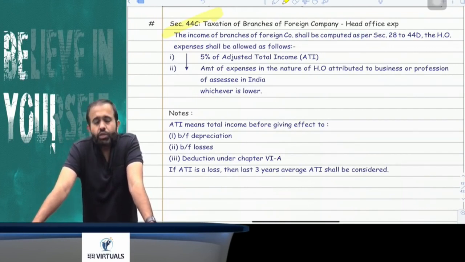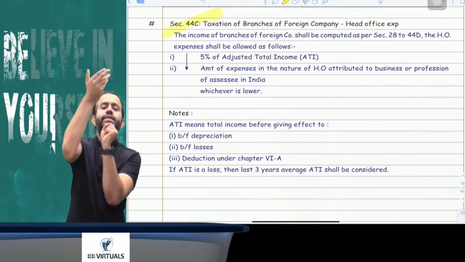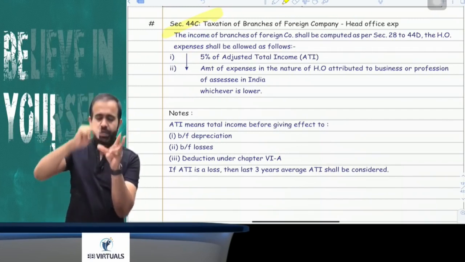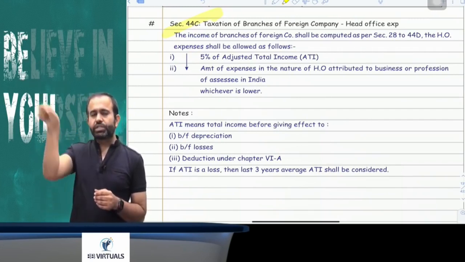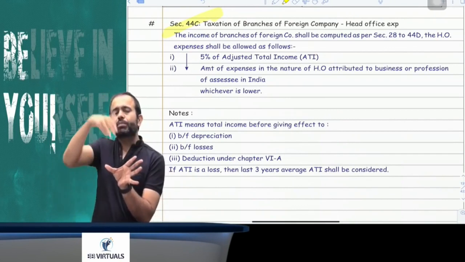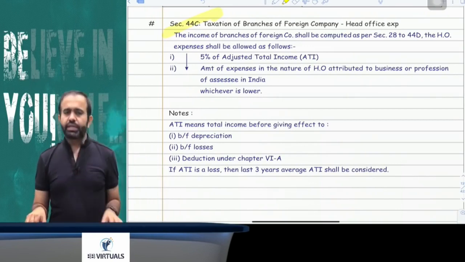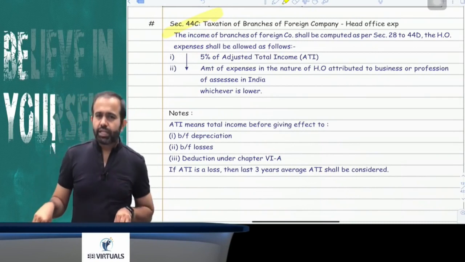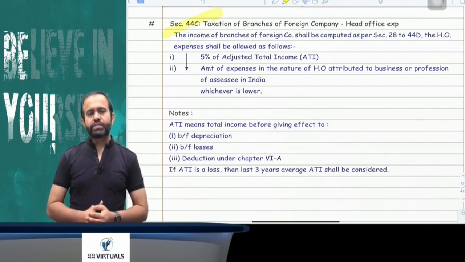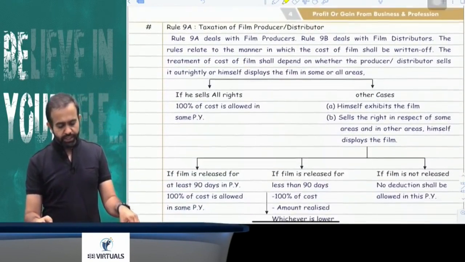Here adjusted total income is the total income calculated before taking the Chapter VI-A deductions, meaning the gross total income, and the gross total income also before claiming the benefit of brought forward depreciation and brought forward losses. So I can say that the GTI before claiming brought forward depreciation and brought forward losses is called your adjusted total income. Suppose the current year adjusted total income is negative, then you have to take the 3-year average. But suppose the 3-year average also comes to negative, then obviously head office allocation expenses will not be allowed in the current year.